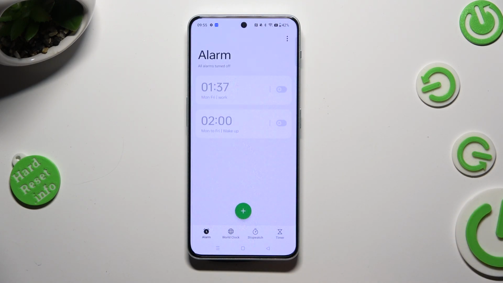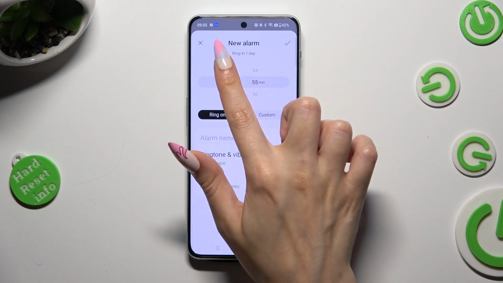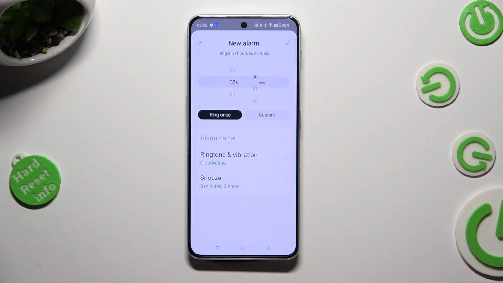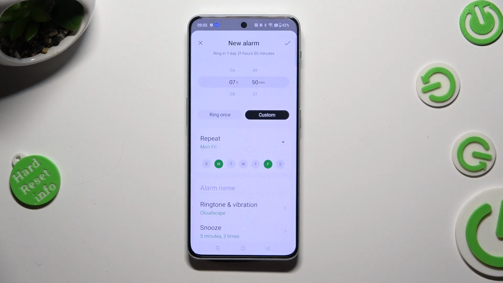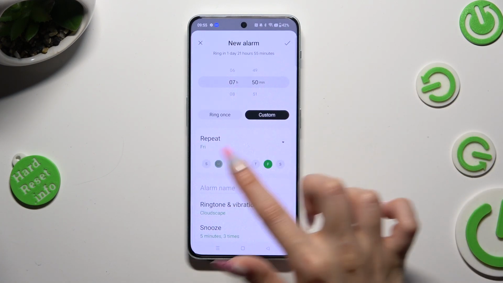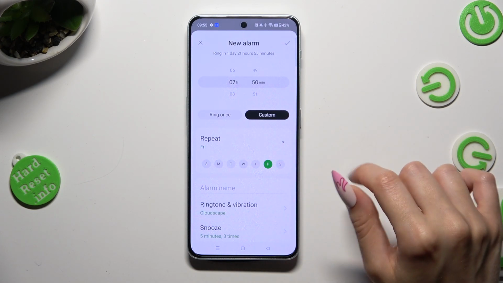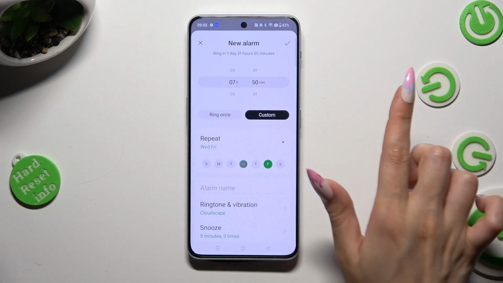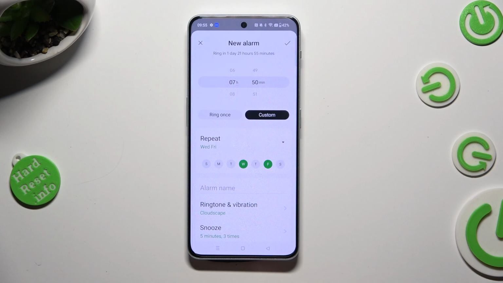Now to add your alarm, select this plus at the bottom and set up an hour. Now you can select Ring Once or pick Custom. If you wish to set up Custom, click on it and select Days of the week. I will go with Fridays and Wednesdays.